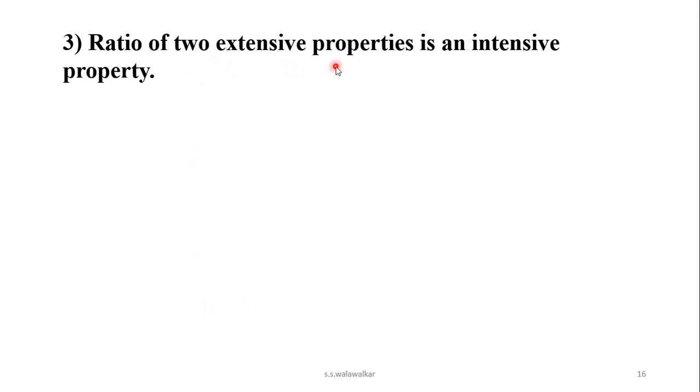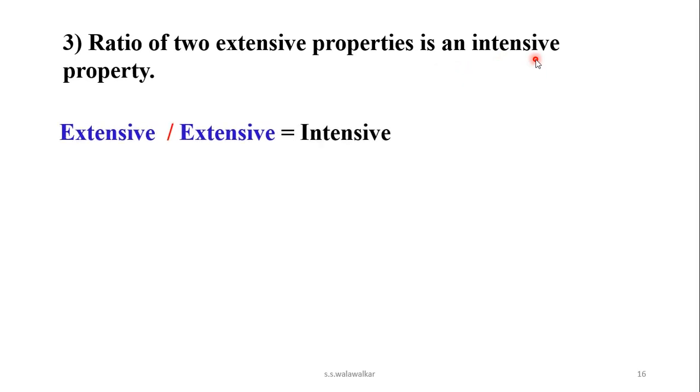The third point we have to remember is that the ratio of two extensive properties is an intensive property. For example, extensive divided by extensive is equal to intensive. For example, density. Mass is an extensive property. Volume is also an extensive property. And the ratio of mass and volume is an intensive property, that is density.